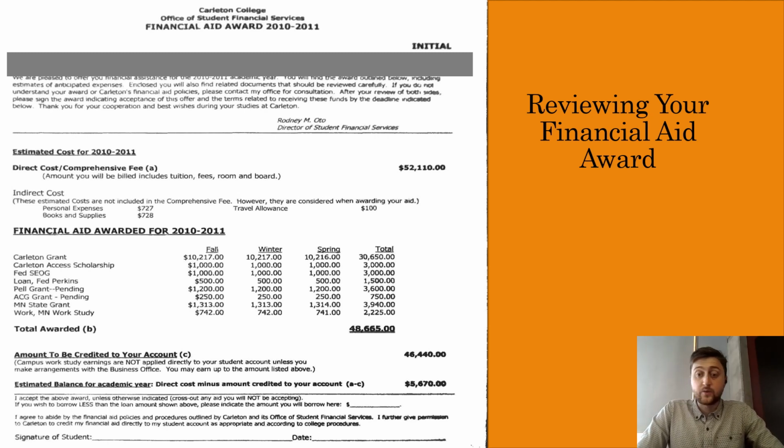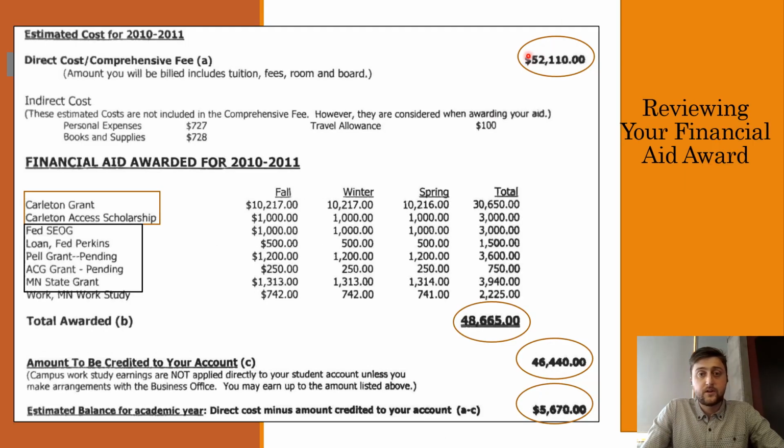This is an actual financial aid award letter. So it comes from Carleton College, which you can see up at the top of the award letter here. And it's got a lot of the things that we were just talking about. So let's go in and take a closer look. All right, so here's our financial aid award zoom in.